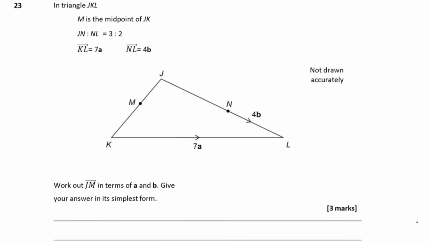Question 23. In triangle JKL, M is the midpoint of JK. JN to NL is in the ratio of 3 to 2. And we're told that the vector KL is 7a and the vector NL is 4b. Okay? Work out the vector JM in terms of a, b. Give your answer in its simplest form. So what we need to do is we need to find this vector here then, isn't it? Okay? We need to find that one. What do we know? We only know this direction here and we know this direction here.